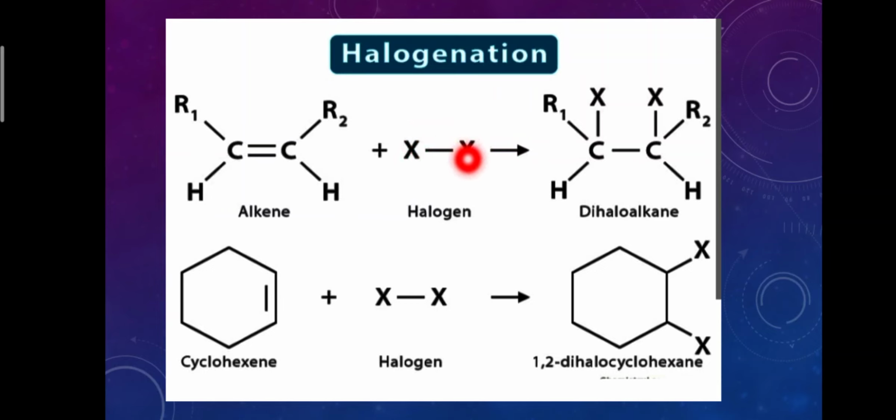This halogen is added on these carbon atoms, where the double bond is present. It is cyclohexene. When it is reacted with halogen, an addition reaction takes place on these two carbon atoms and 1,2-dihalocyclohexene is formed.